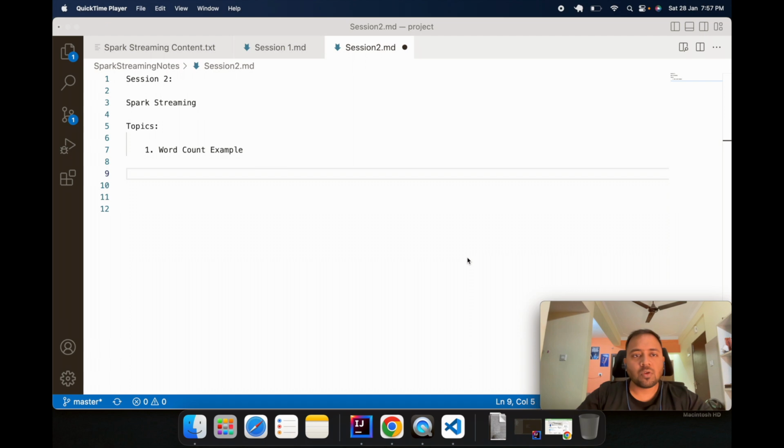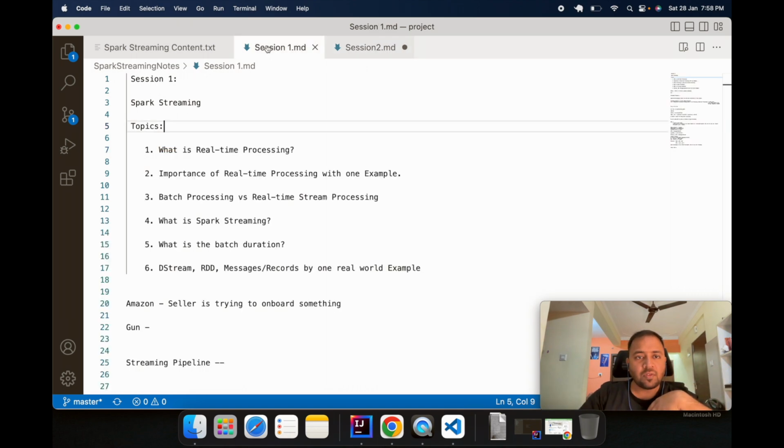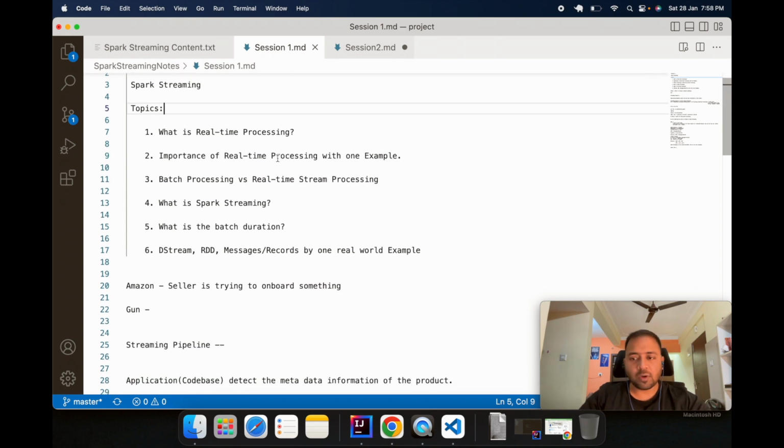In this session we will be just writing the code for word count, and we will try to learn the concept. So let's try to remember what we have learned in the first session. In the first session, we learned about what real-time processing is and the importance of real-time processing.